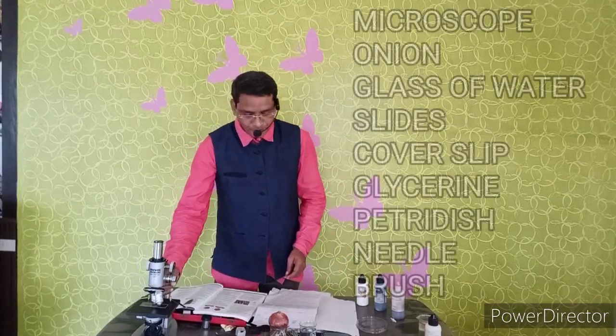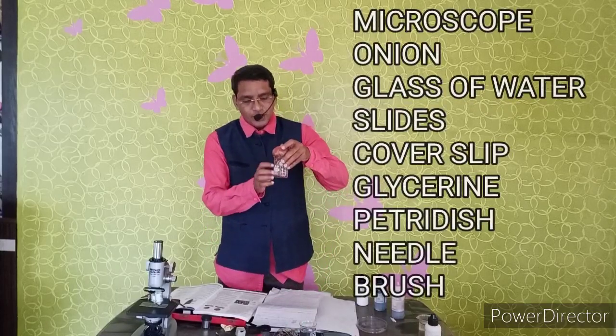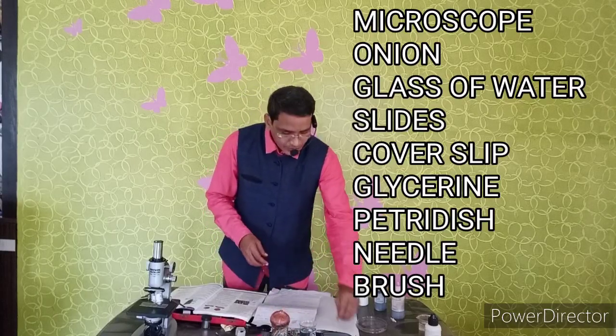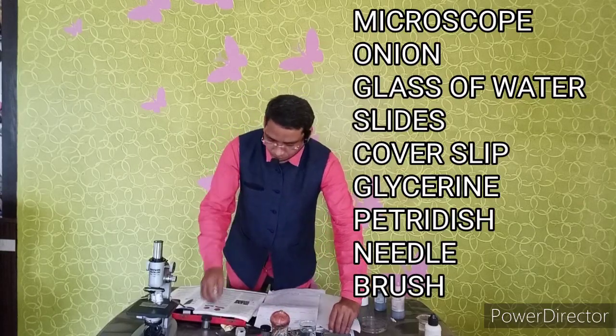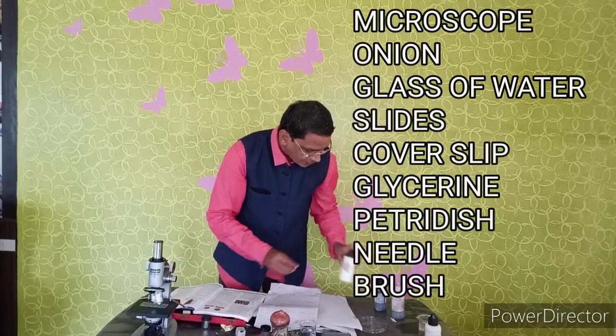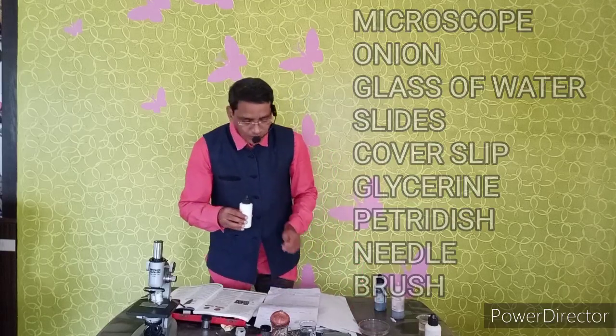For conducting this experiment, we need some materials. They are a microscope, an onion, a water glass and water, slides and cover slips, glycerin, a petri dish, a needle, and a small brush.